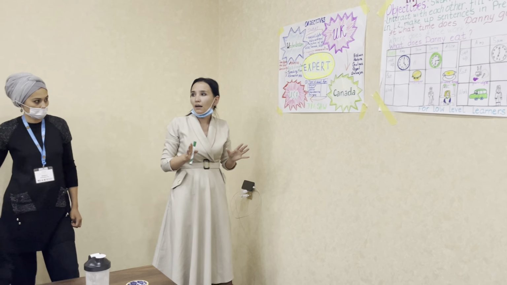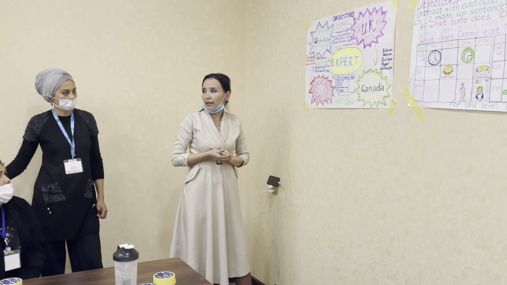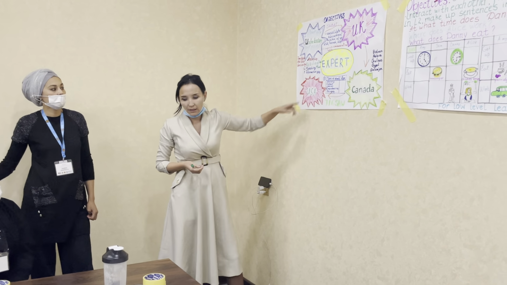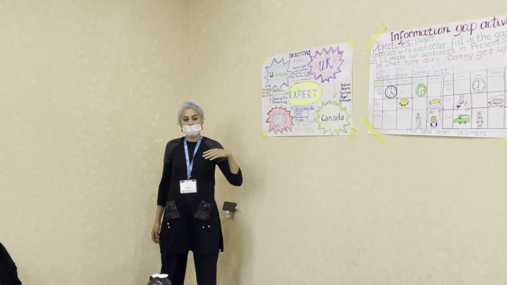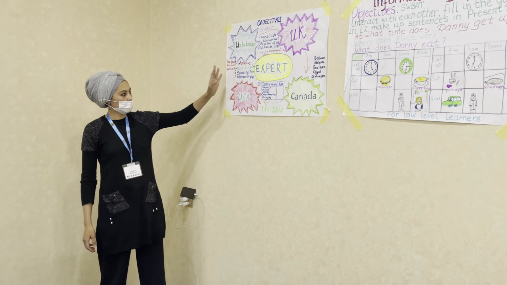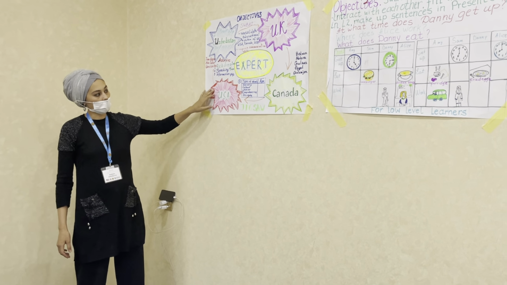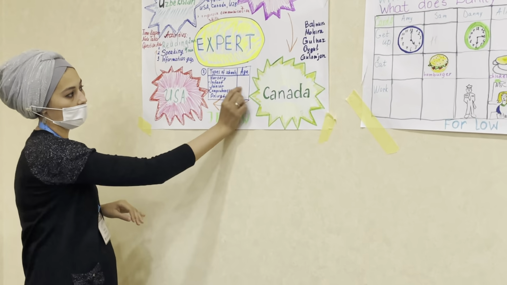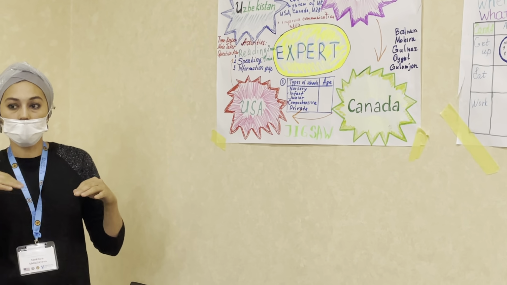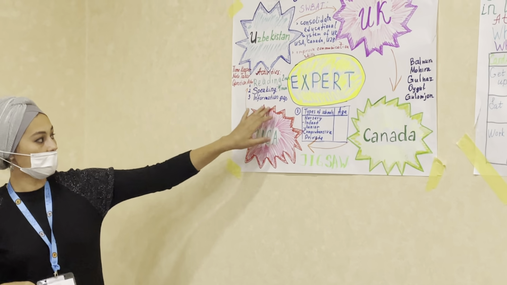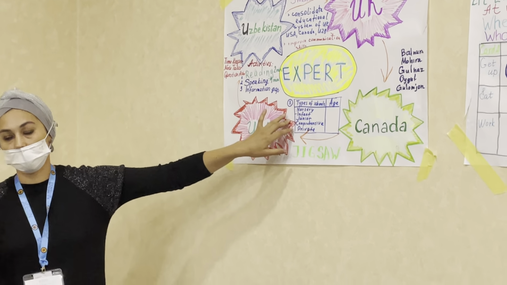All of them are controlled activities, not free. Our next activity is the information gap activity. My colleagues told about it. During the information gap activity, they fill this table according to the information which they have already learned, and it is a free practice activity.